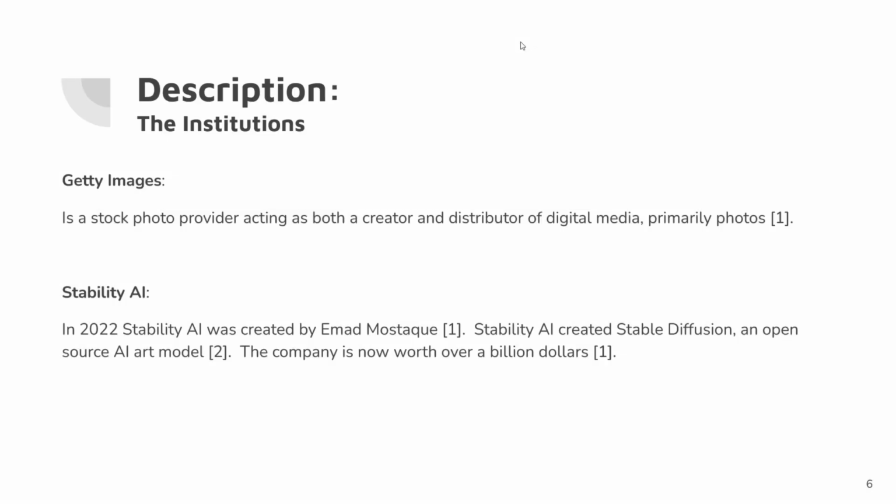There are 2 major institutions in this case study. Getty Images, a stock photo provider acting as both a creator and distributor of digital media, primarily photos, and Stability AI, created in 2022 and creator of Stable Diffusion, an open source AI art model. The company is now worth over $1 billion.